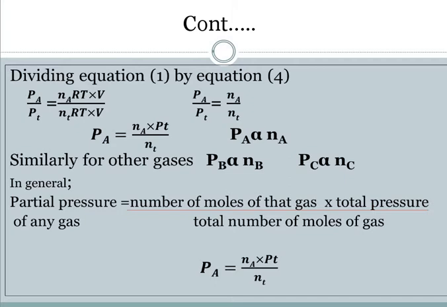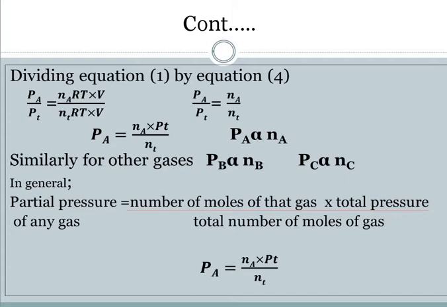Similarly, for other gases, such as for B, it will be PB is directly proportional to the number of moles of B, as well as PC is directly proportional to the number of moles of C. In general, we can generalize all these equations and say that the partial pressure of any gas is equal to the number of moles of that gas into total pressure divided by the total number of moles.